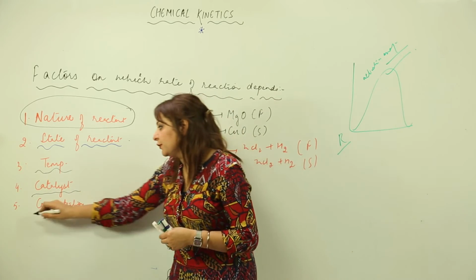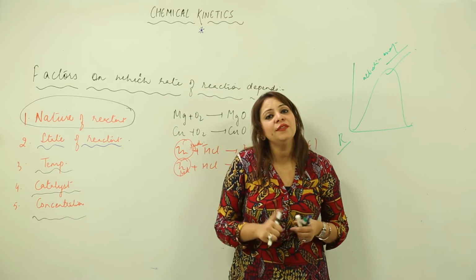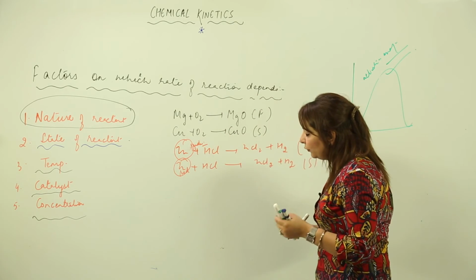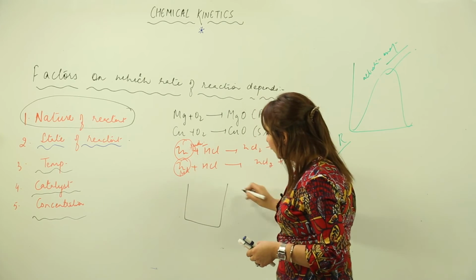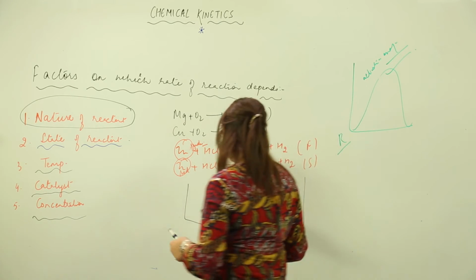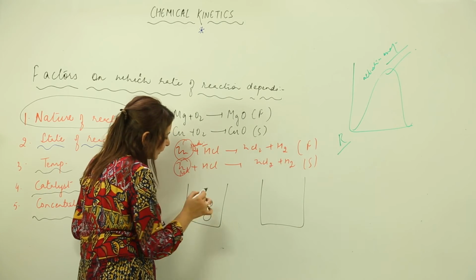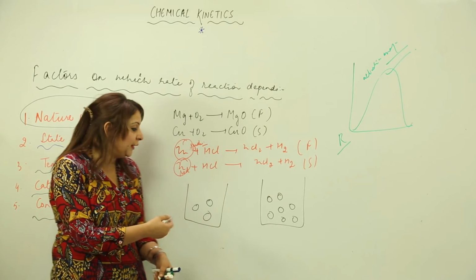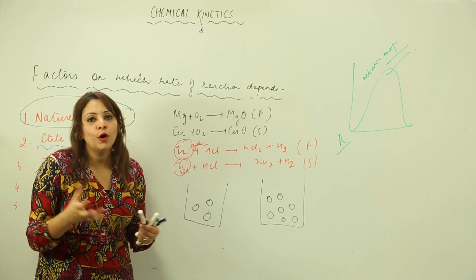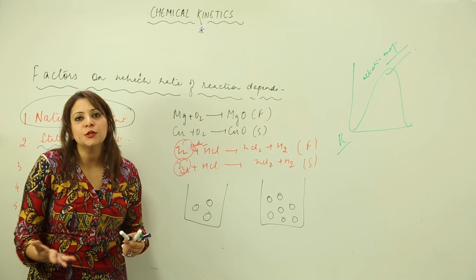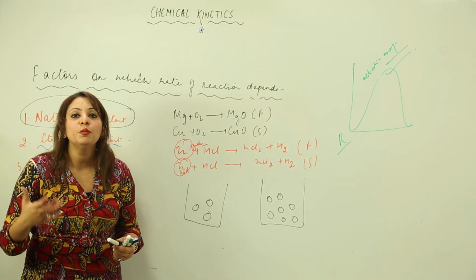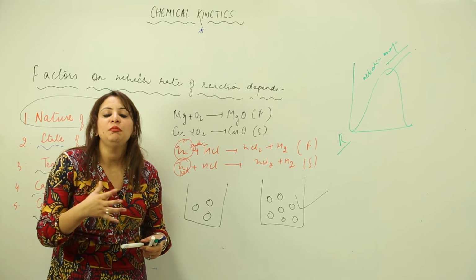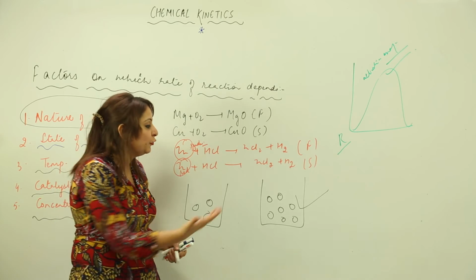Next we have concentration. Concentration of reactant also matters a lot. I will explain with an example. Suppose I have a beaker here and I have another beaker here. In this beaker I have 3 reactants, and in this beaker I have many reactants. In which beaker will there be more collision frequency? Obviously the one which carries the higher concentration. So in this the collision frequency is going to be more, so the rate of reaction is going to be faster in this case.